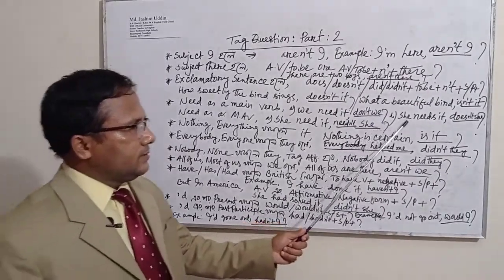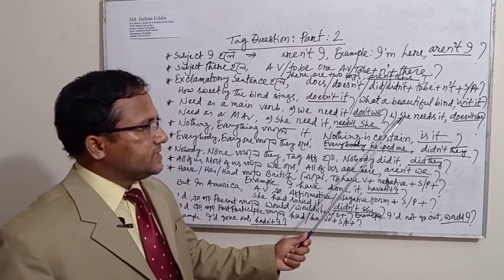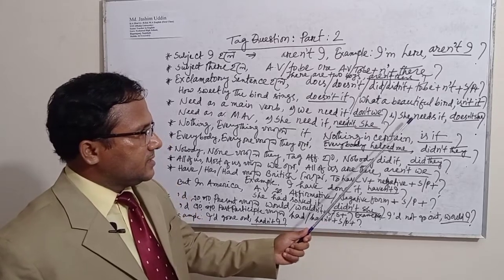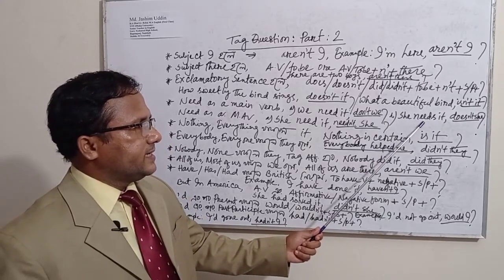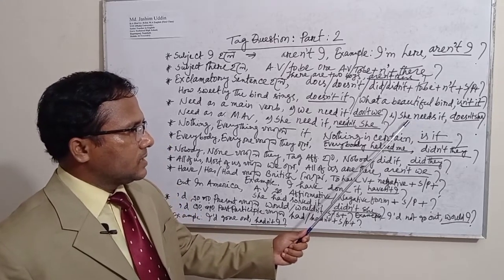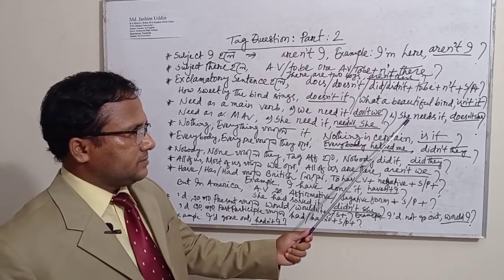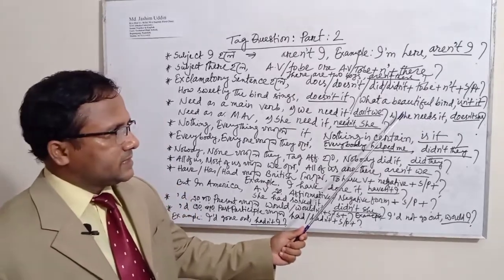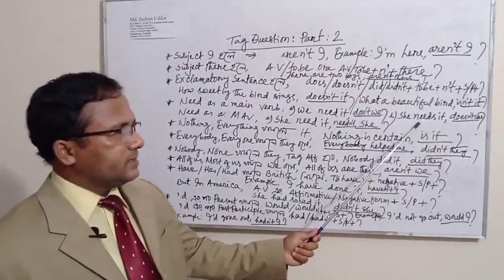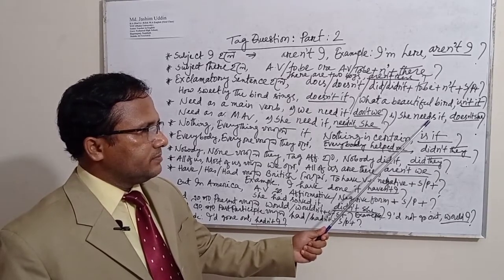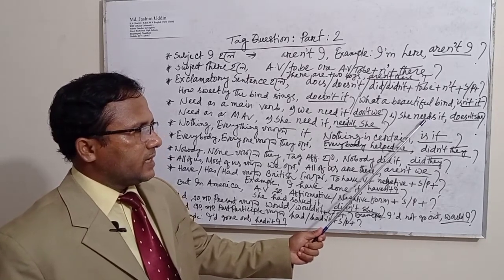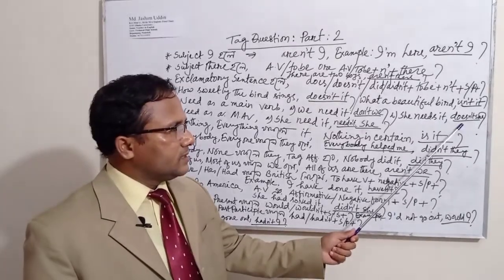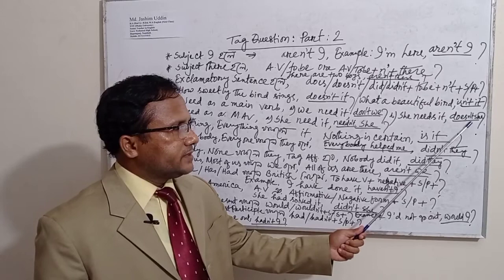We can give here another example. She needs it. There need is here acting as a verb, because according to the subject need is added by s. As she is here third person singular number, this is why we have used s after the verb. And the tag question will be here, doesn't she.